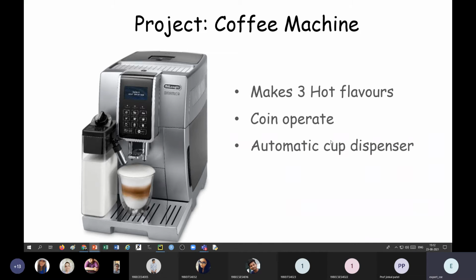Second thing, automatic cup dispenser: according to the quantity, it should stop automatically when the coffee cup is filled with the required coffee. Next is counting cup selling. At the end of the day, whenever you ask for the report, it should give you how many cups of coffees you sold, or the program should show the money collected.